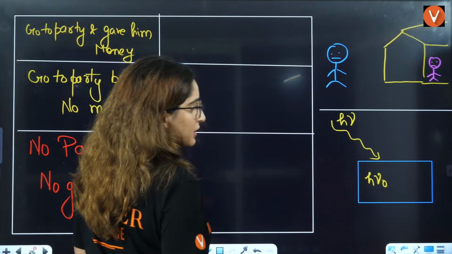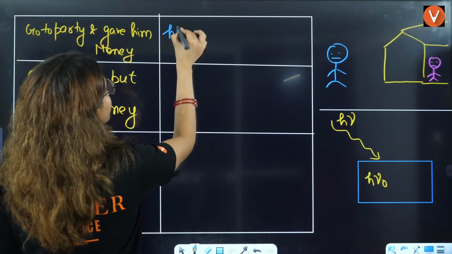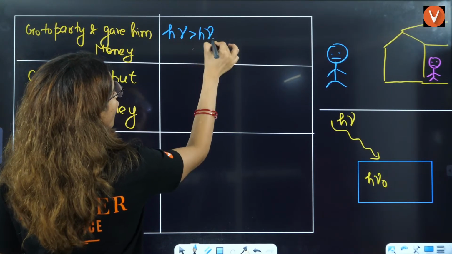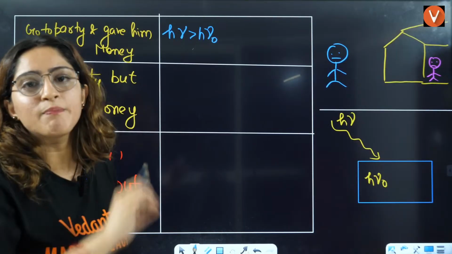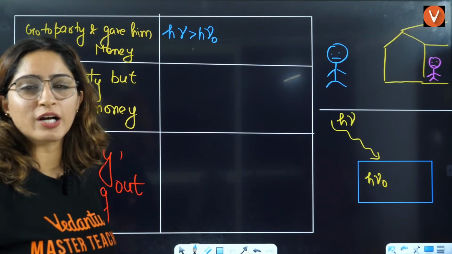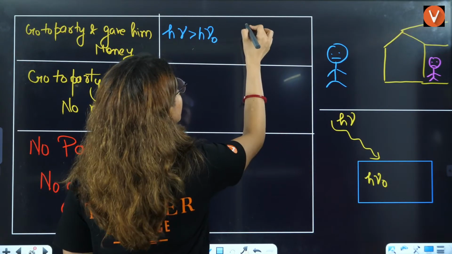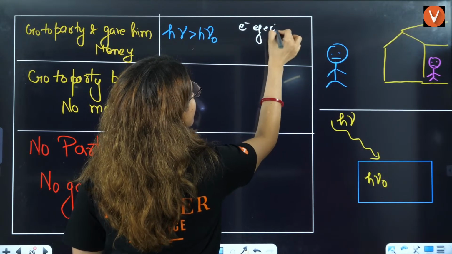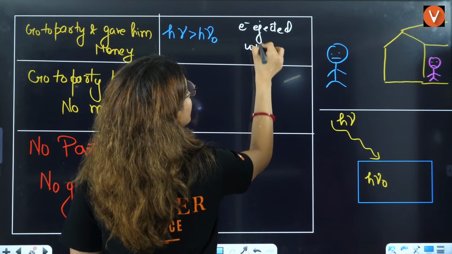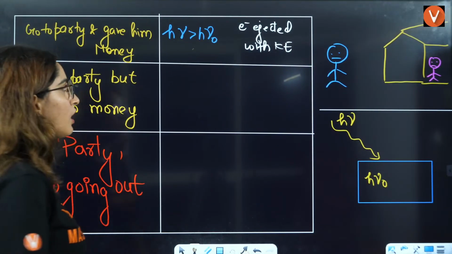Now what will happen? Three cases are possible. First is, if h mu is greater than h mu naught. If the convincing power of Mintu is greater than Chintu's parent strictness, then they will say, you go out, electron ejected with the kinetic energy. You also have money with the kinetic energy, right?